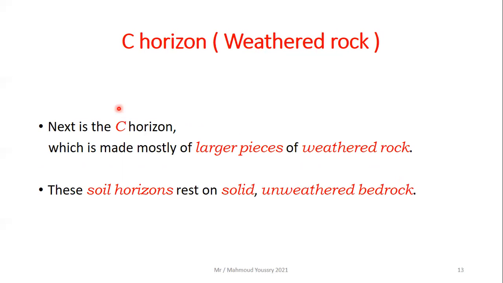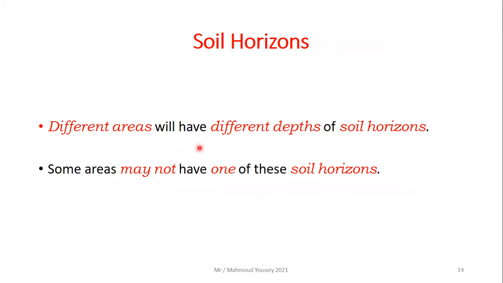Then the layer after this one, as we go deeper, is the C horizon, which is made mostly of larger pieces of weathered rock. These soil horizons, the A horizon, the topsoil, the B horizon, the subsoil, and the C horizon, weathered rock, all rest on solid, unweathered bedrock. Different areas have different depths of soil horizons.